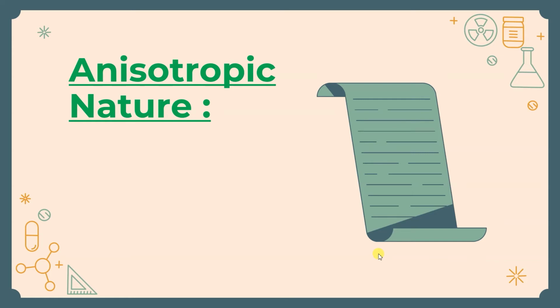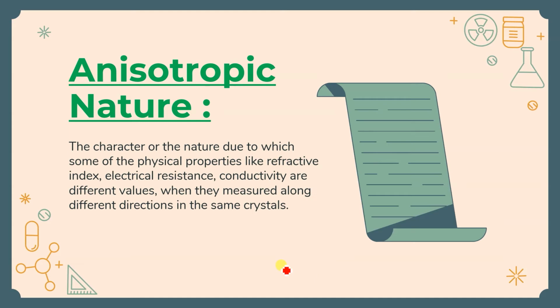Okay, now anisotropic nature is the property of the substance, the characteristic of that substance, due to which the physical properties like refractive index, electrical resistance and conductivity will have different values when they are measured along different directions. ये point बहुत important है, you should learn this. मतलब if we measure through different directions, it will give you different values. Why so? There is a long range, there is a pattern, then why does it happen like that?